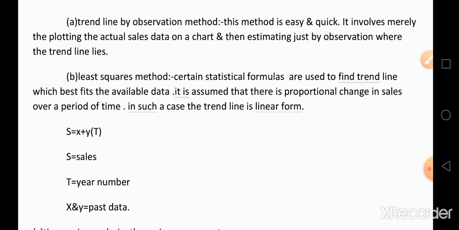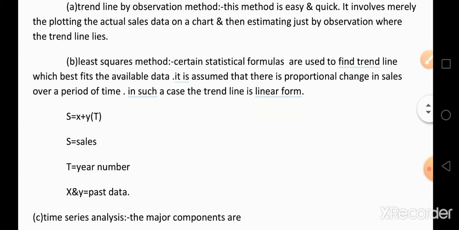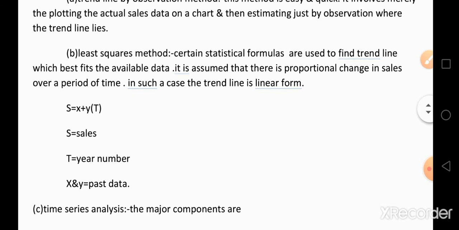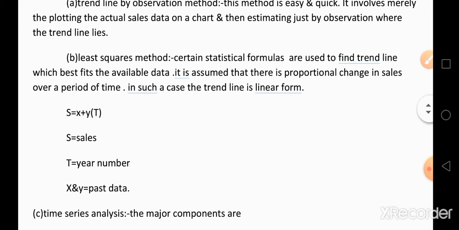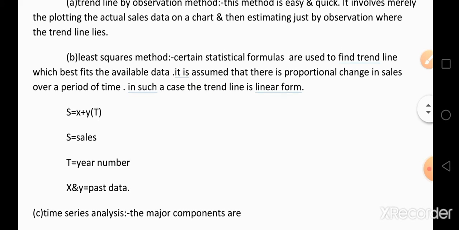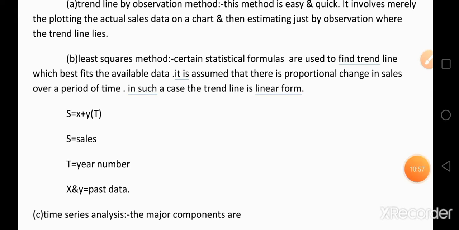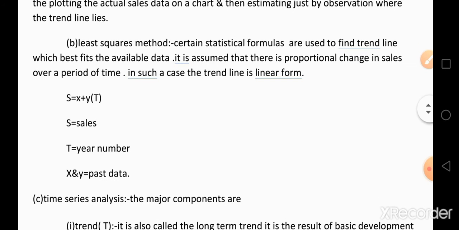Least squares method. In the least squares method, certain statistical formulas are used to find the trend line which best fits the available data. It is assumed that there is a proportional change in sales over a period of time.